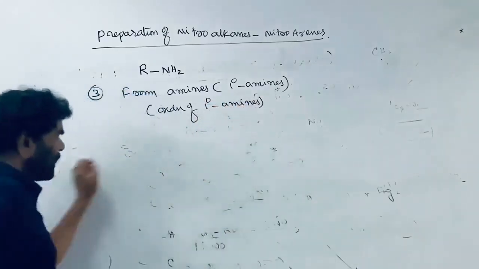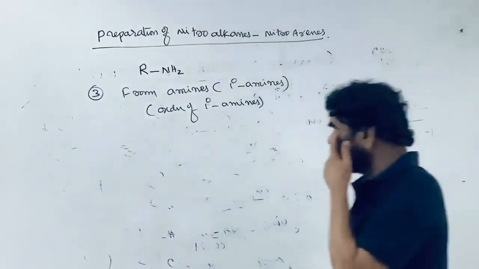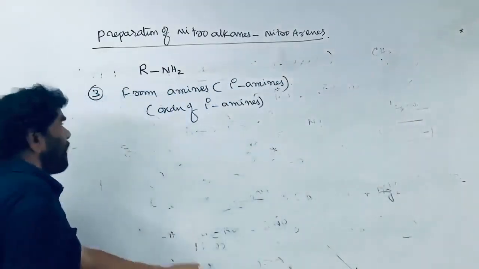We discussed this in the amines chapter while discussing the properties of amines, oxidation of amines.